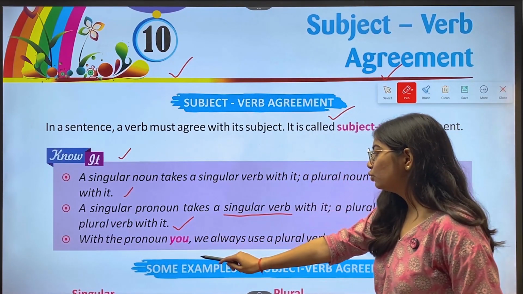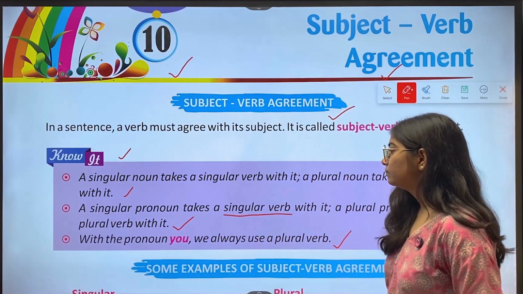With the pronoun you, we always use a plural verb.